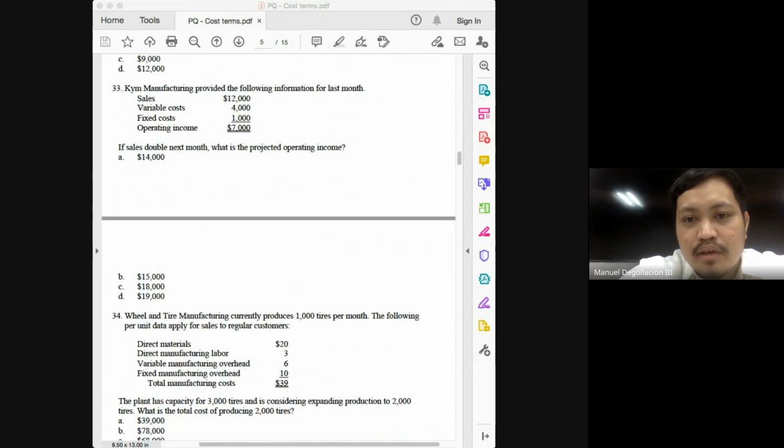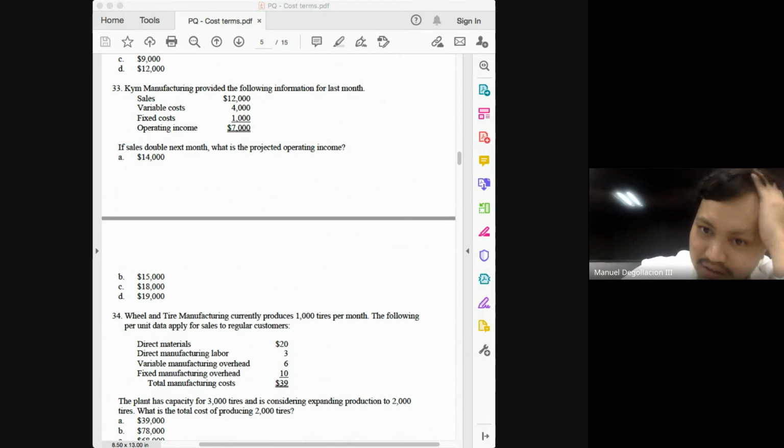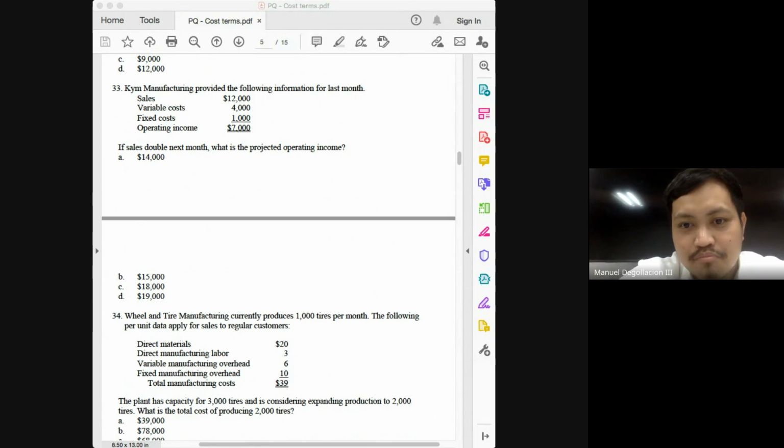Number 33. K Manufacturing provided the following information. Answer it in your seats, class. Basically the same. If sales double next month, what is the projected operating income? 24, 8 is 16, minus 1, 15. So you can even answer these questions without using calculators. So the answer would be 15.